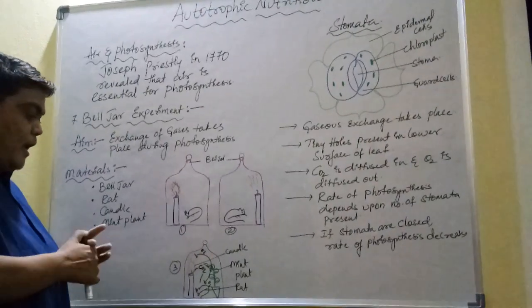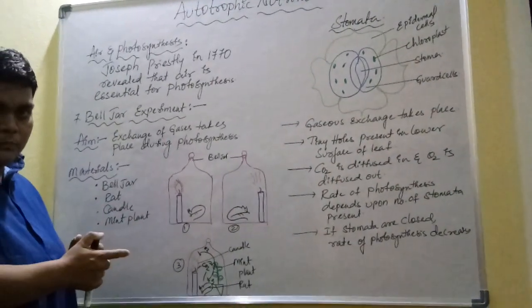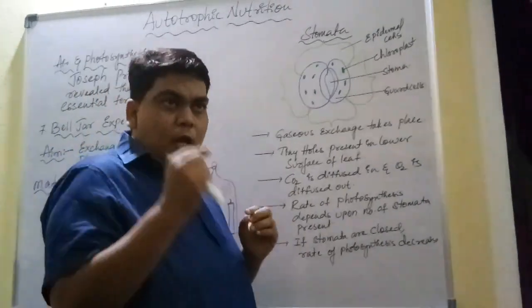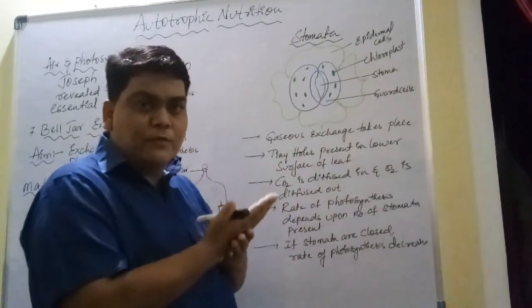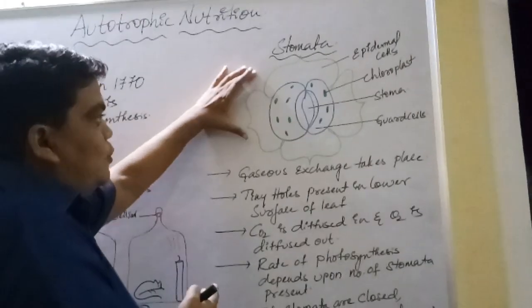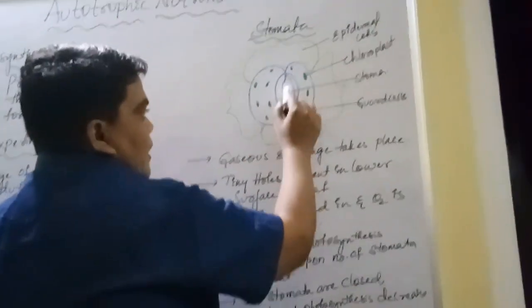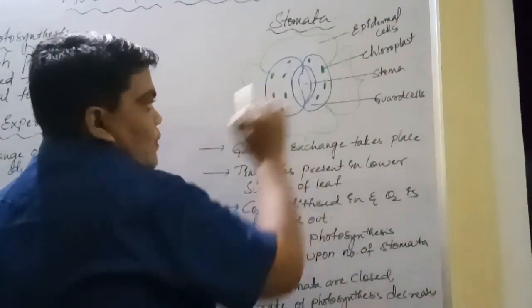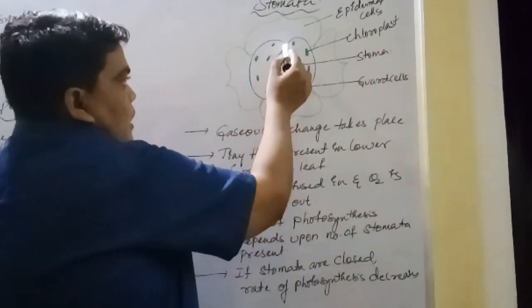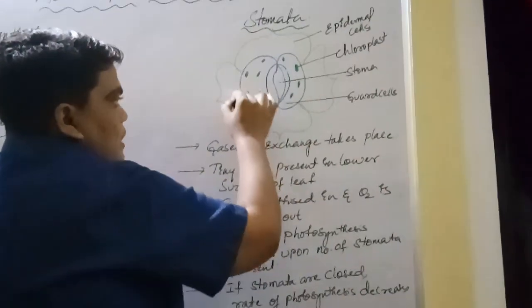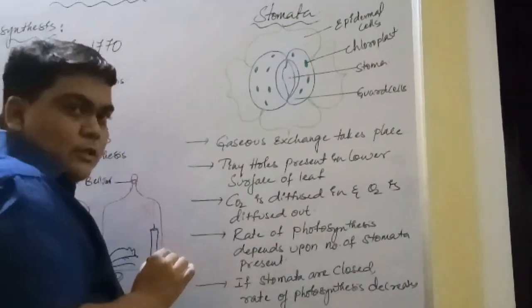That means here exchange of gases takes place, and we know that in plants exchange of gases takes place through tiny holes which are present at the lower surface of the leaf. They are called stomata. So this is the structure of stomata. Stomata is the central opening of the tiny hole present at the lower surface of the leaf. These stomata are guarded by two kidney shaped or bean shaped guard cells.